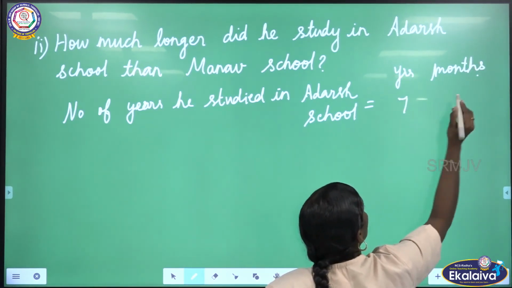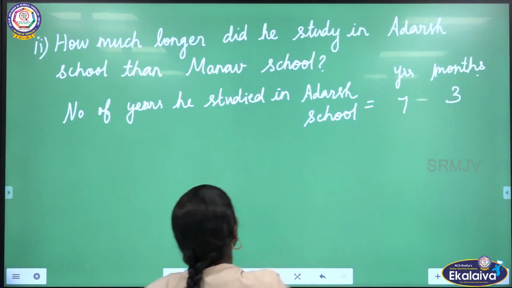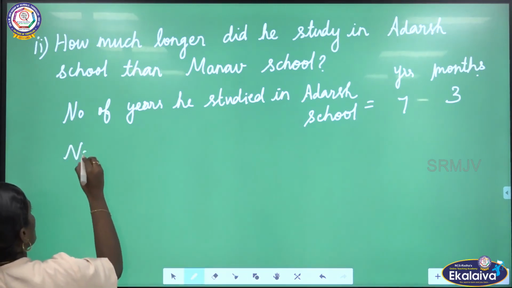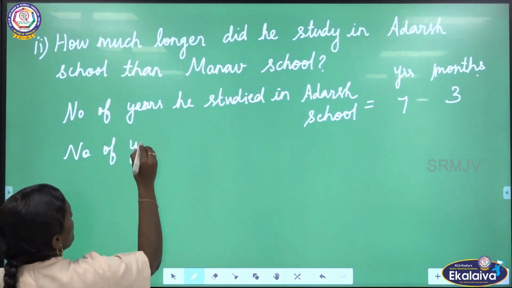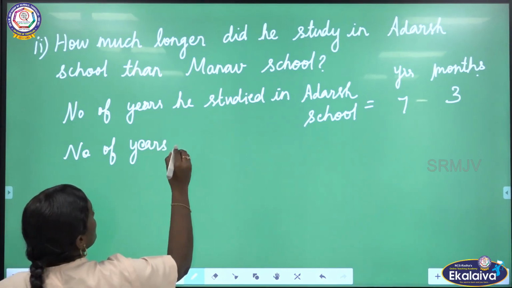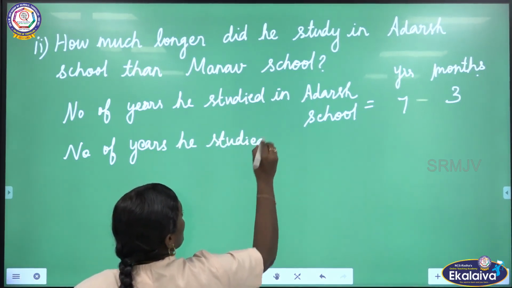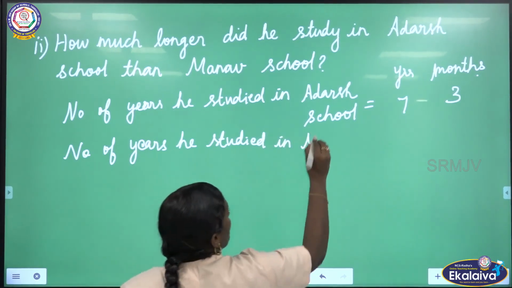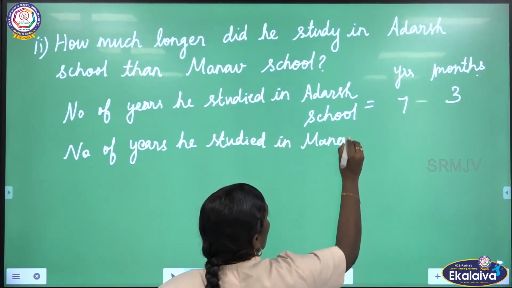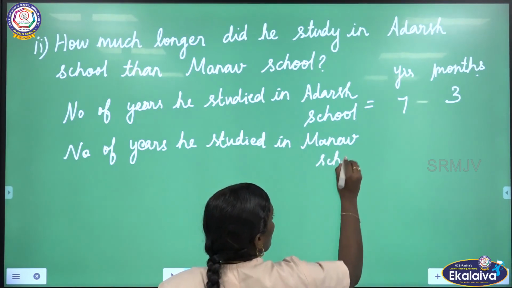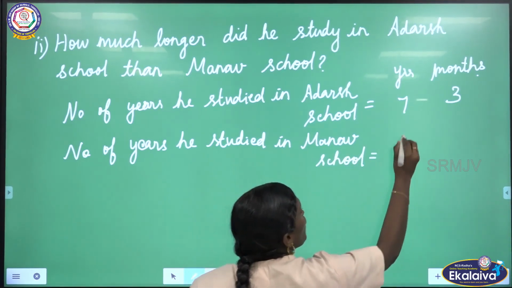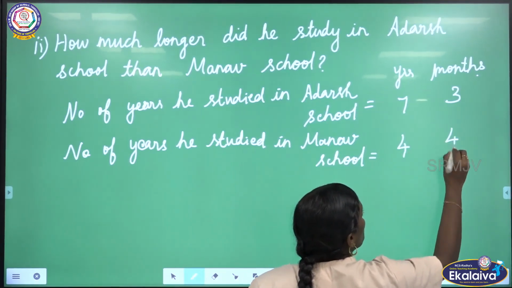Here 7 years 3 months. Then number of years he studied in Manav school. That is 4 years 4 months.